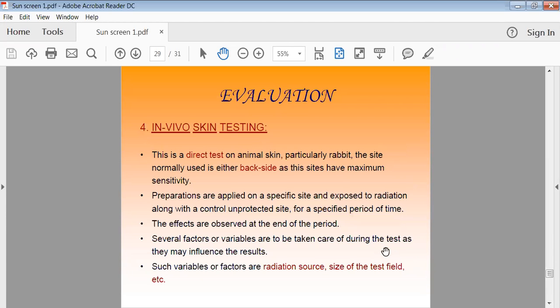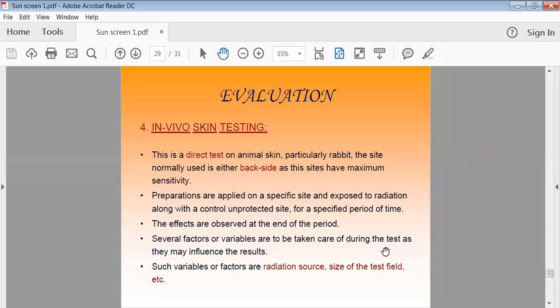Then in the in vivo skin testing, we have to check for any kind of problem. We have to check the effectiveness or the protective ability of your product by using any kind of suitable animals. Generally, we take your product and the animals. Rabbits or human beings can also be used for the testing purpose. Here on the back side we apply the preparation and keep it as a sample, and another human volunteer or rabbit we take.